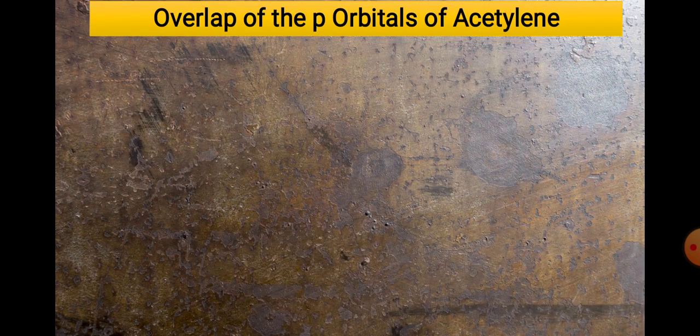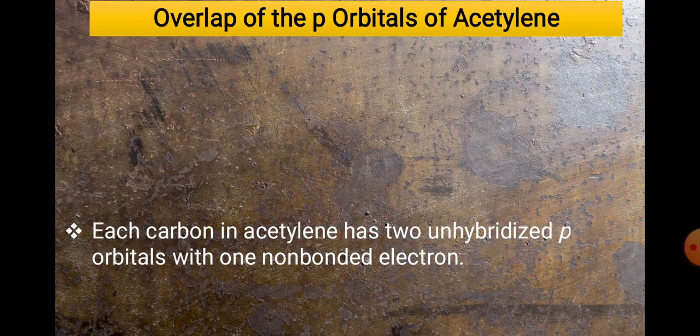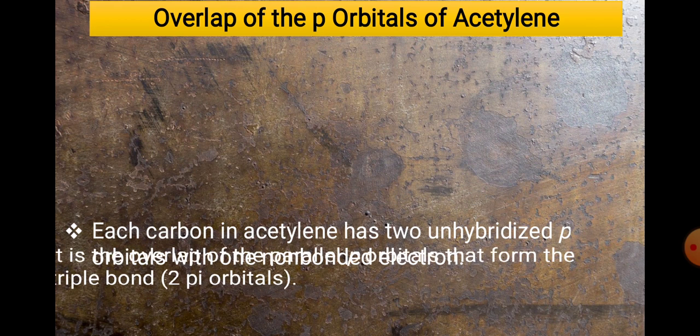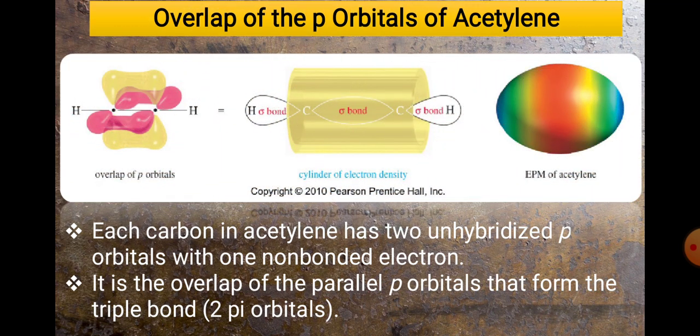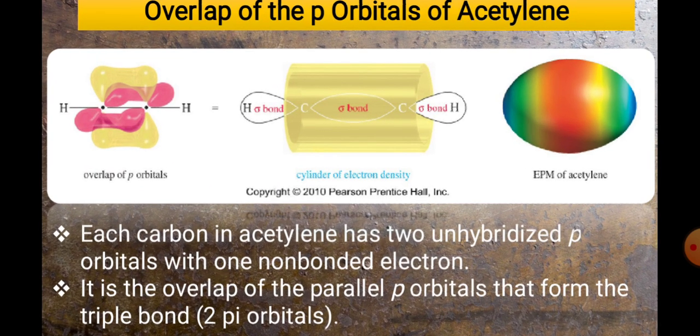It may be terminal or it may be internal. Then what is the overlap of the p orbitals of acetylene? There is one picture showing what type of overlapping is present. First let's see the diagram. Here is the structure of the compound called acetylene, and on the right side of the slide there is a spherical colored system given.